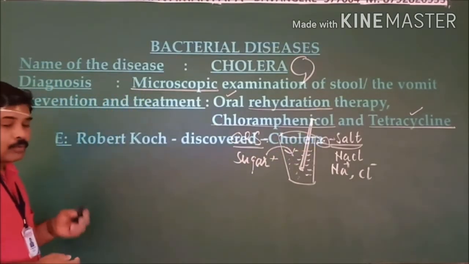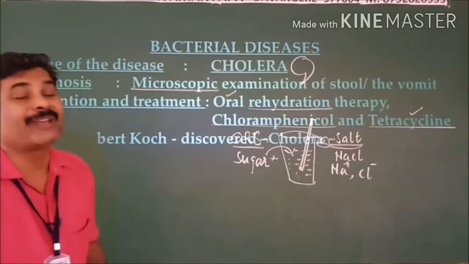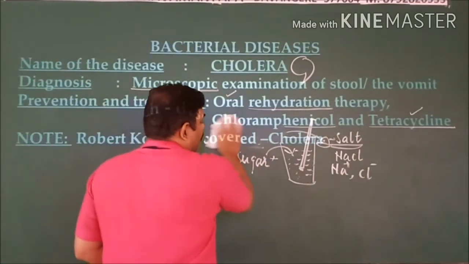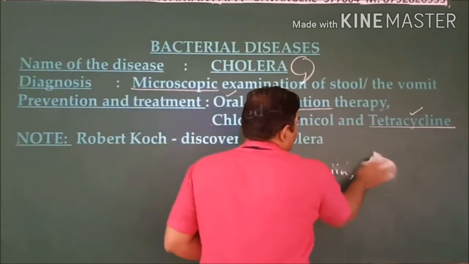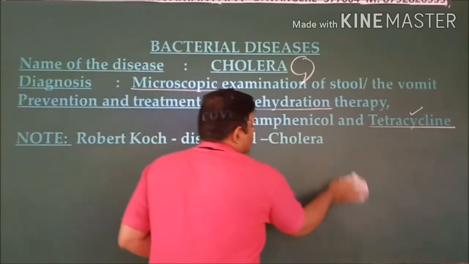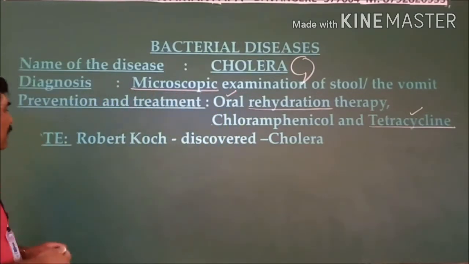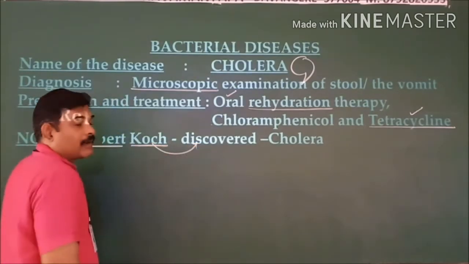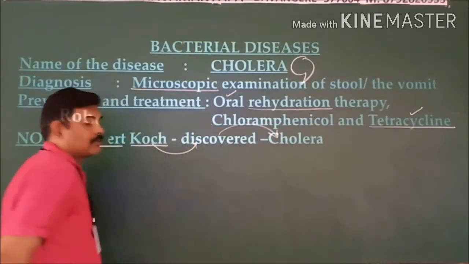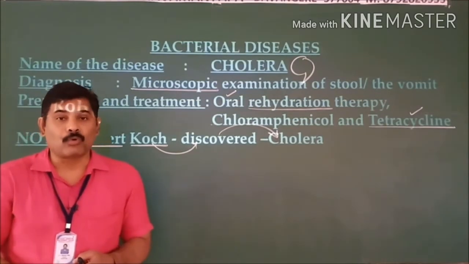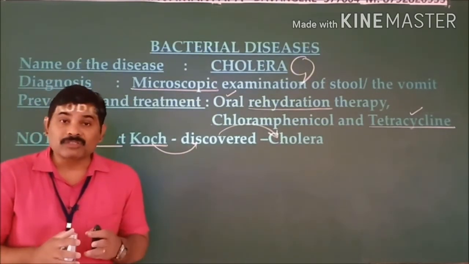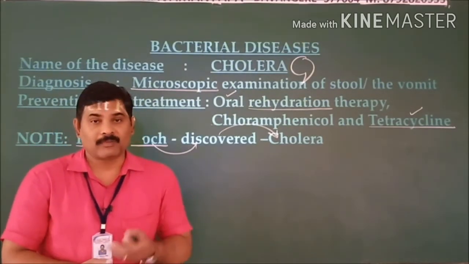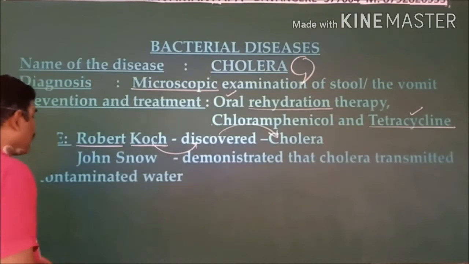And thereafter, who discovered cholera first and who demonstrated that cholera is transmitted by contaminated water? Let us see now. Robert Koch is the name of the person who discovered cholera first. And thereafter, John Snow is one more scientist who demonstrated that cholera is transmitted by contaminated water from person to person.